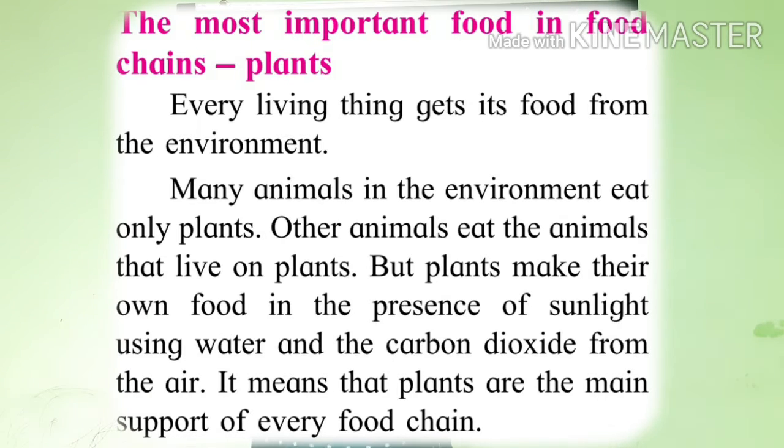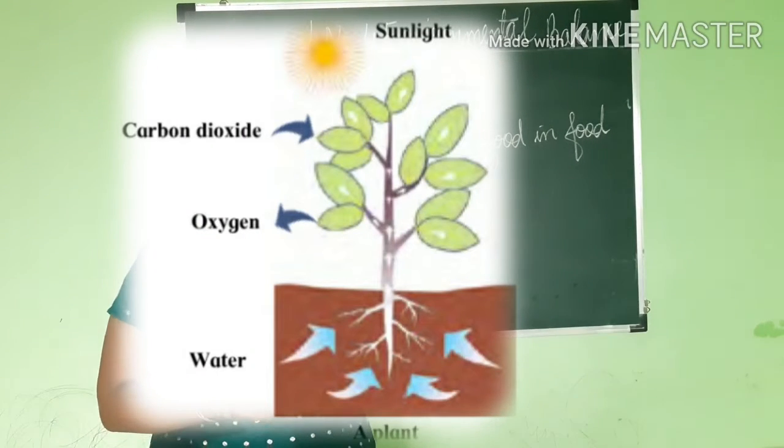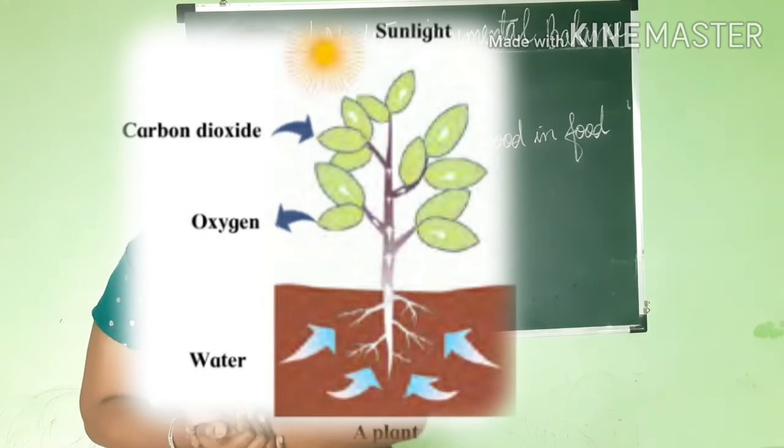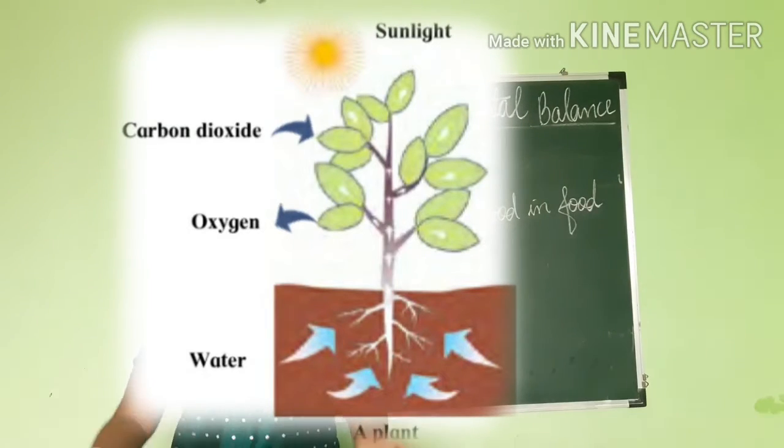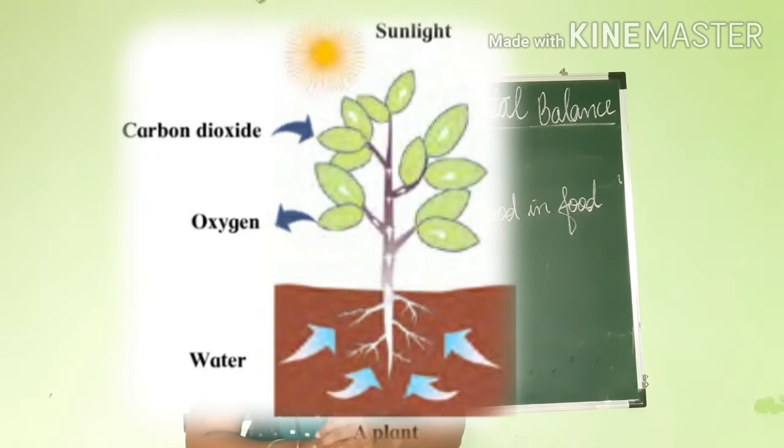Got it? After that, they are telling us that other animals eat the animals that live on plants. But plants make their own food in the presence of sunlight and using water and the carbon dioxide from the air. They take carbon dioxide and leave out oxygen. It means that plants are the main support of every food chain.